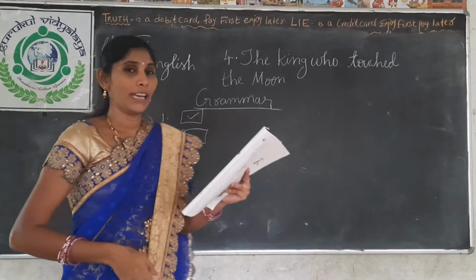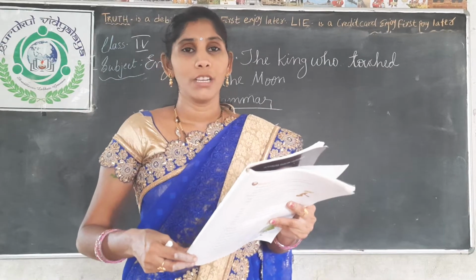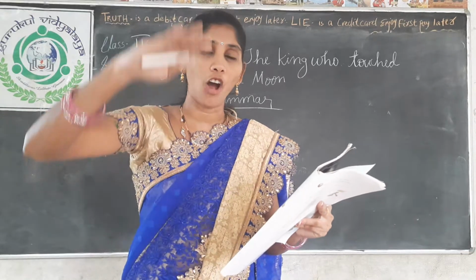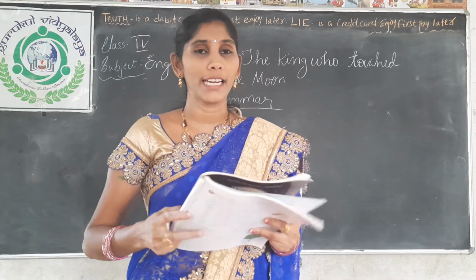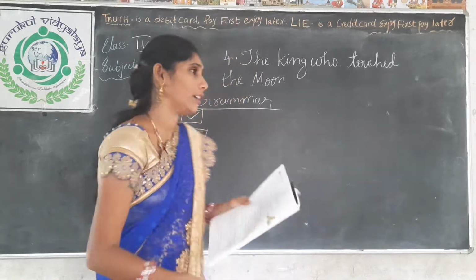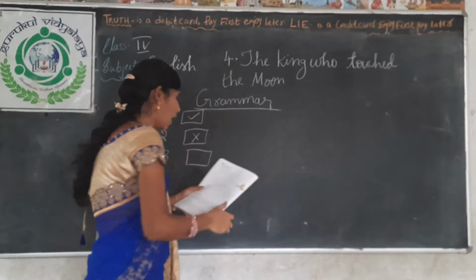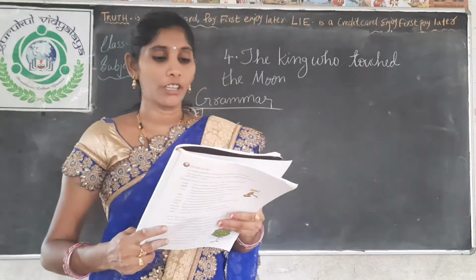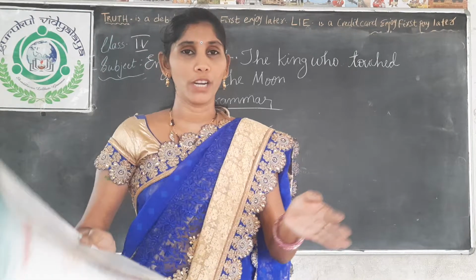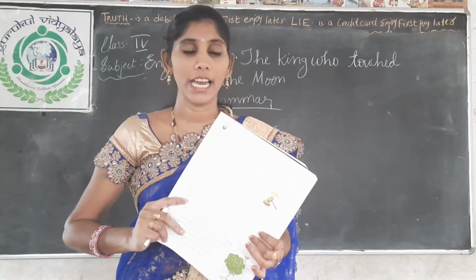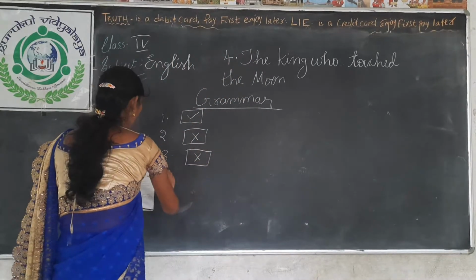Second question. The king ordered his carpenter to build a long ladder. Did the king ask to build a long ladder or a tall tower? No. He asked to build a tall tower. So it is wrong. Now third question. People did not give their boxes to the king. Did the people give all their wooden boxes to the king? Yes, they gave, but here it says did not give. So again it is wrong.